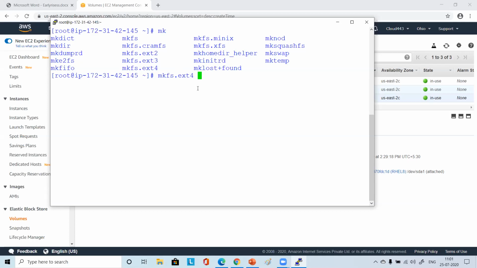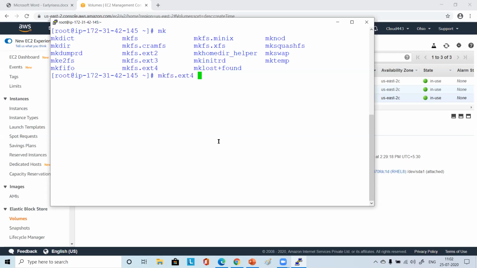This is a good file system actually. For smaller files, this is a very good file system. XFS is a relatively newer one. By default, it will be there for RHEL 8. So let's choose this command first. Don't press enter. What do you want to know? Where you want to make this file system?